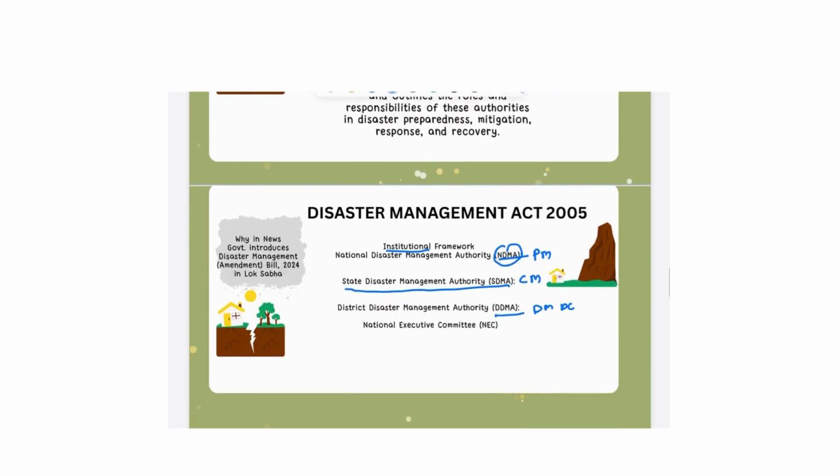The next one is the National Executive Committee. The National Executive Committee is headed by the Union Home Secretary. Its main function is to execute plans made by the National Disaster Management Authority.